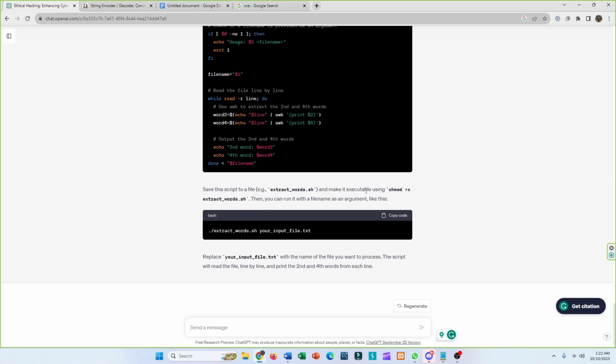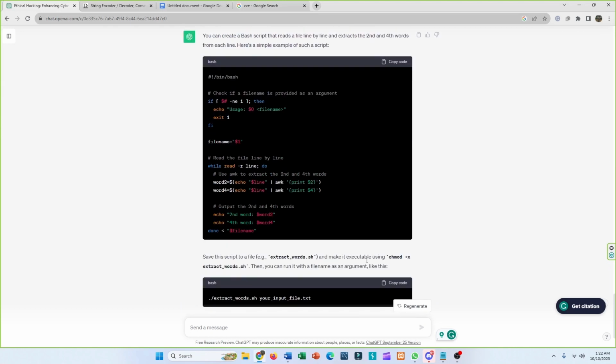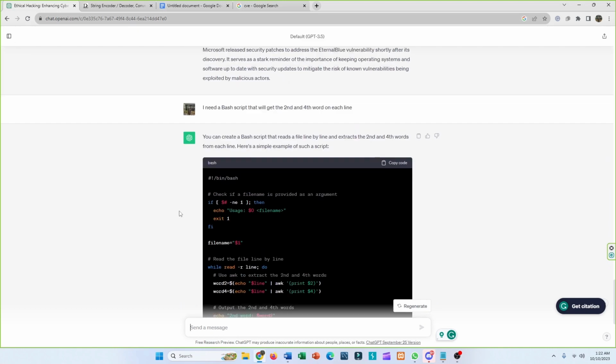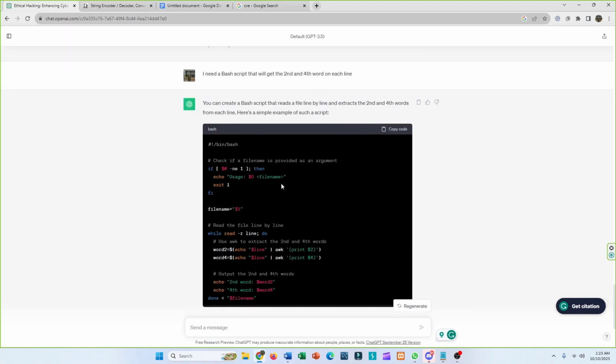But make sure you make it executable using chmod +x, and also replace your input file.txt with the name of the file you want to process. You can play around with it and use it for bash scripting, and it will be really helpful because as you can see it has just automated the task.